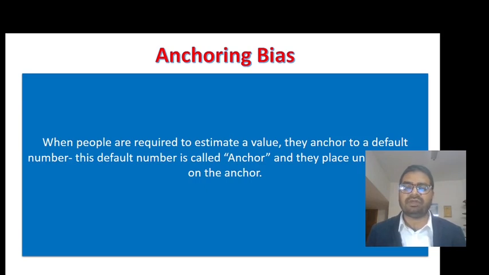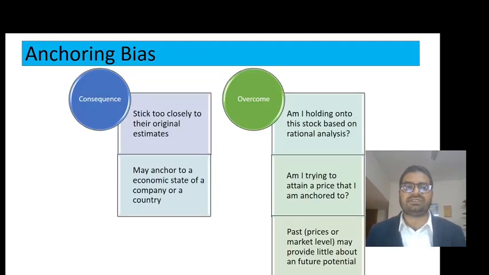Now, anchoring to an event, what does it mean? For example, if you make an investment in a boom season, your experience will be that making investments is very profitable. But if you make an investment in a recession or bearish scenario, then you might be anchored to the bearish scenario. Therefore we always have to analyze situations in the present context or the present scenario. So what are the consequences of anchoring bias?